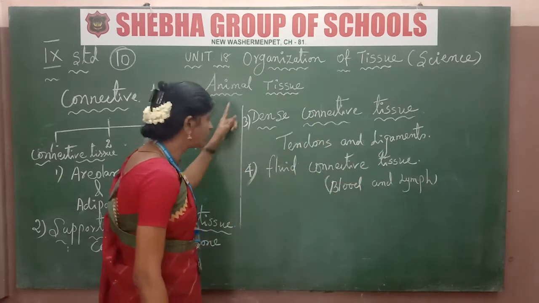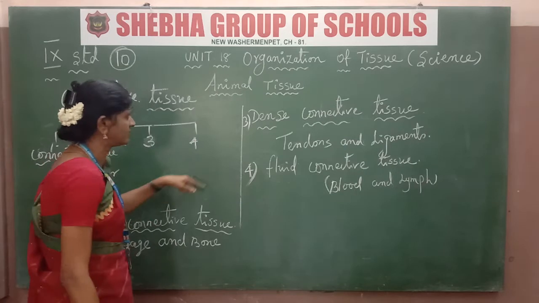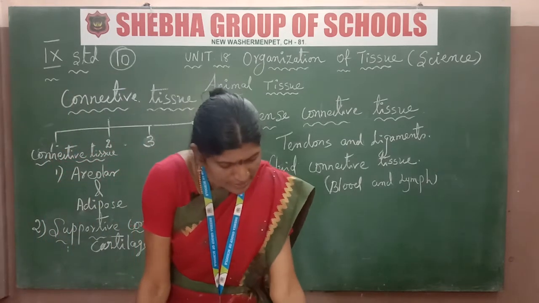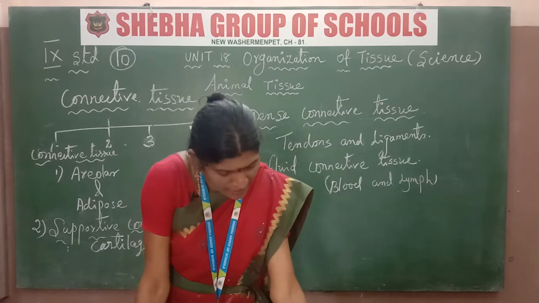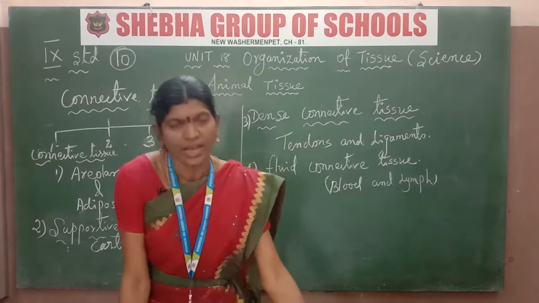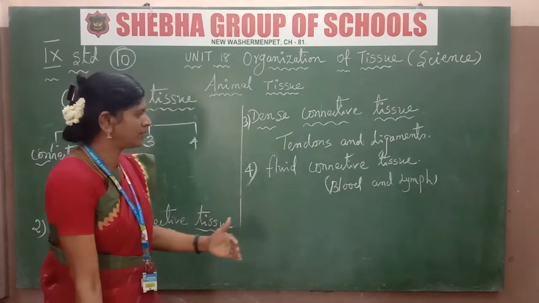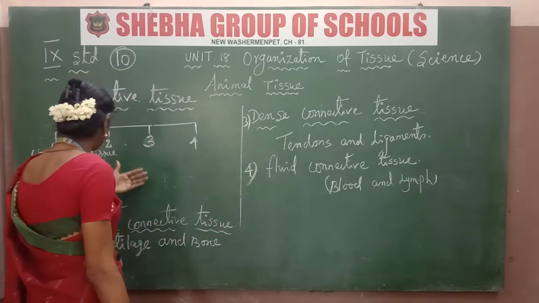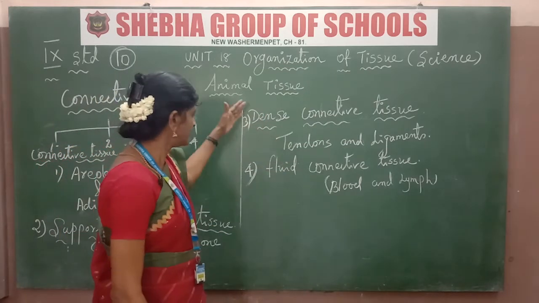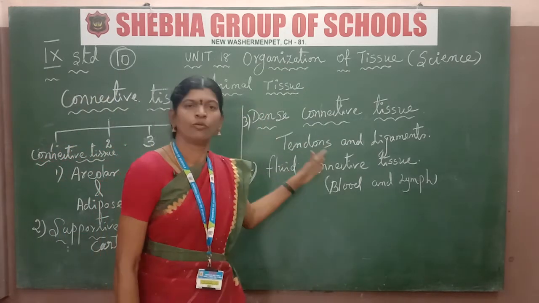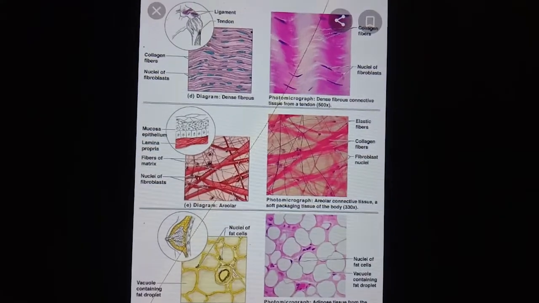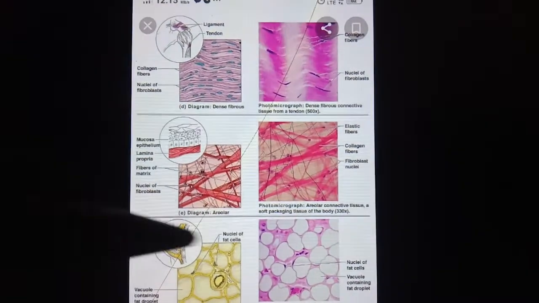These are all the connective tissues. First of all, they support the different tissues of the organs. I will show the diagram and explain them one by one. First is connective tissue proper, then supportive tissue and cartilage tissues, then dense connective tissues and fluid tissues. I will show the diagram one by one. Listen, these are all connective tissues.